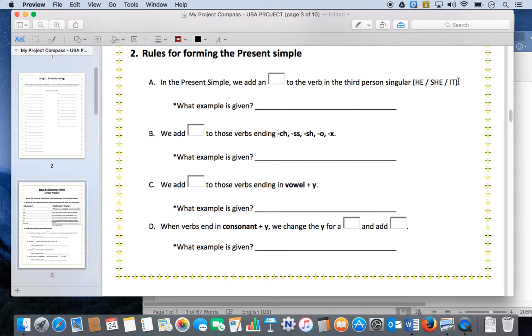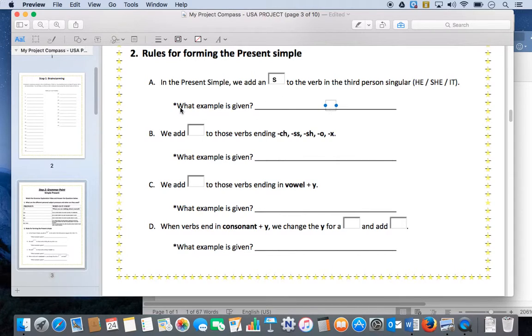There are some irregular verbs like to be, to have. Those are irregulars where this is not necessarily true. Okay, but let's look at regular verbs for right now. Okay, so this is easy. You're just adding an s to the verb in the third person singular. So anytime it's he, she, or it, you're going to use an s.